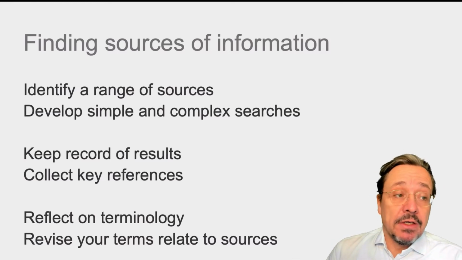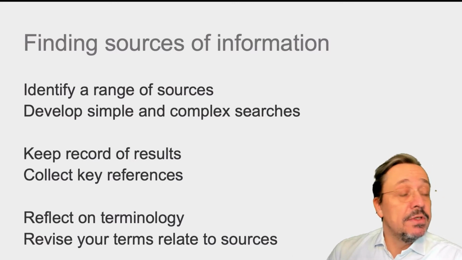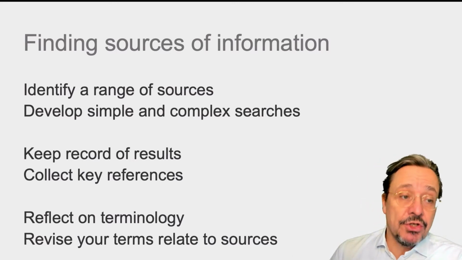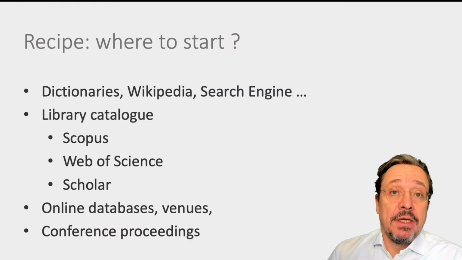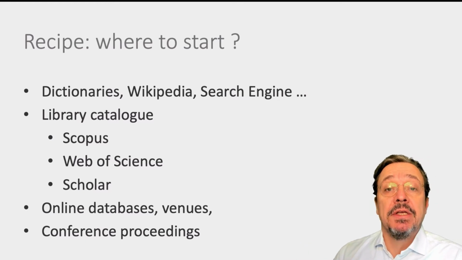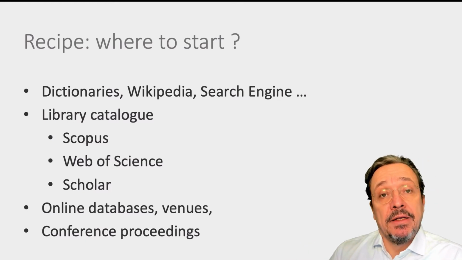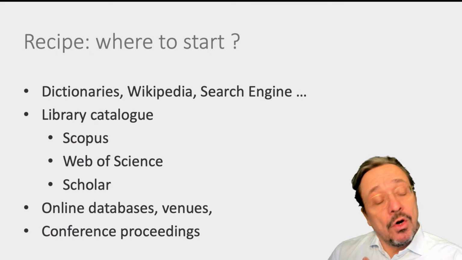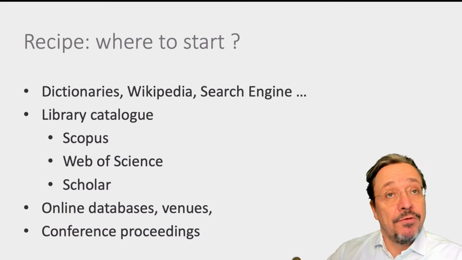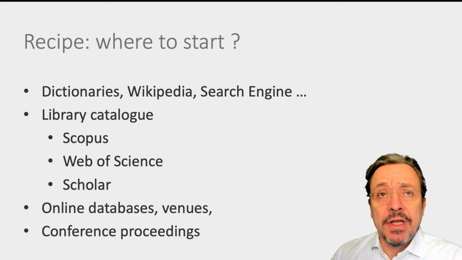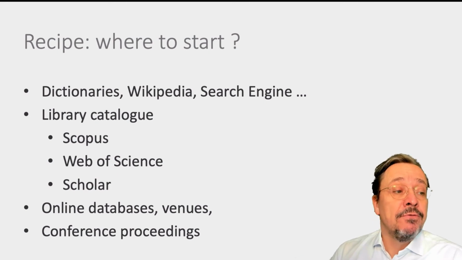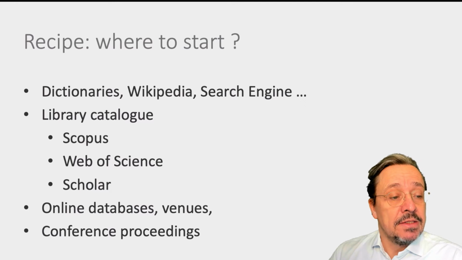So, there is, as said, a variety. You can start in dictionaries, search in Wikipedia, use search engines. Typically, if you have a more scientific approach where you know already there is an existing body of evidence and an existing body of research, go to your library catalog. You will find selected areas and indices for different areas.